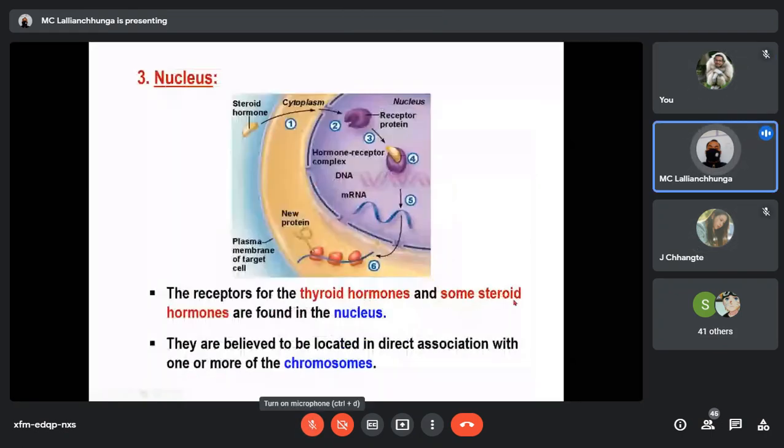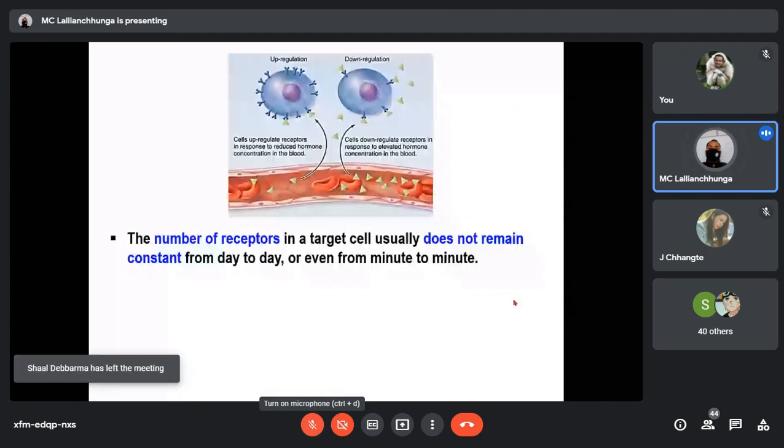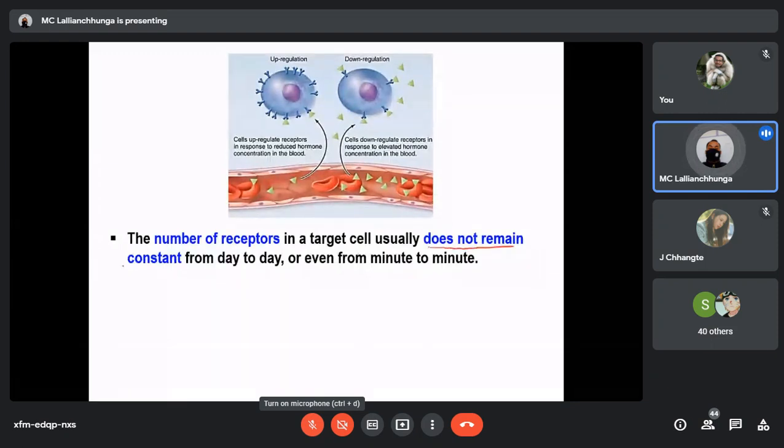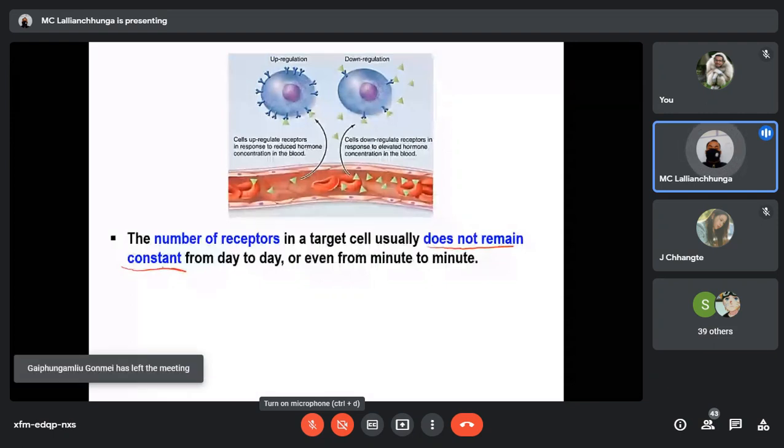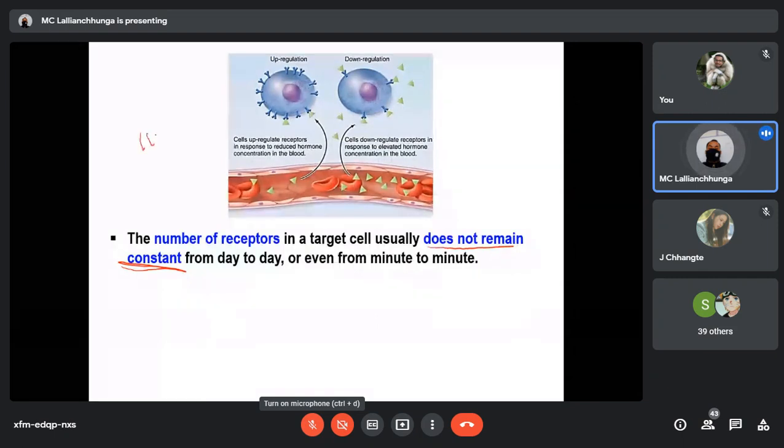Okay, now we'll move ahead because we don't have time. Now let's see, the number of receptors in a target cell usually does not remain constant. So this point you have to remember. Suppose a particular target cell has, let's say, one lakh receptors, but later it is 20,000. That means it is not constant. The number of receptors present in a particular cell is not constant, from day to day or even from minute to minute.